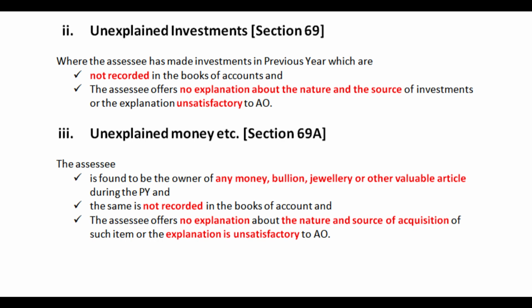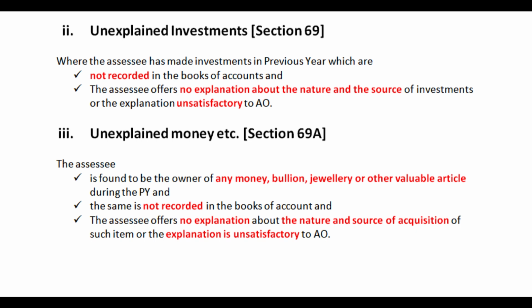Next comes unexplained investments under section 69. The assessee has made investments in any previous year which are not recorded in the books of accounts of the assessee. When asked for an explanation, the assessee couldn't offer a proper explanation regarding the nature and source of such investments, or the explanation is unsatisfactory to the AO.